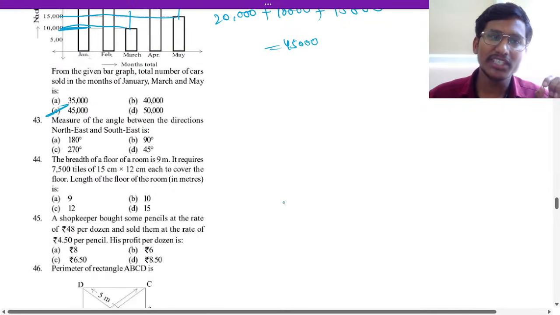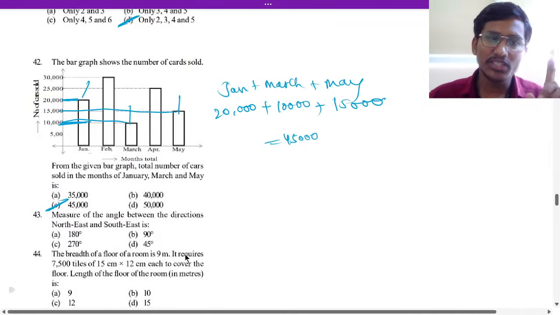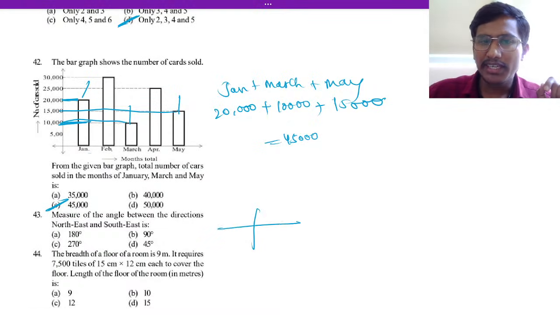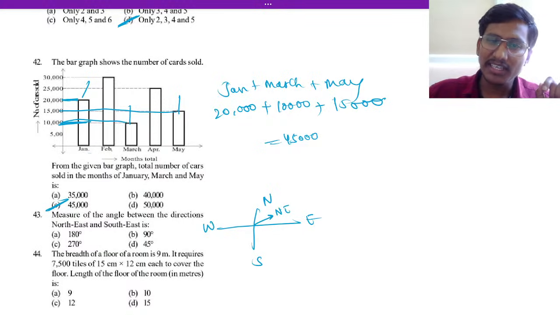Next, question 43. The question is the measure of the angle between the directions north-east and south-east. If you draw the directions north, south, east and west, north-east is this side and south-east is this side.